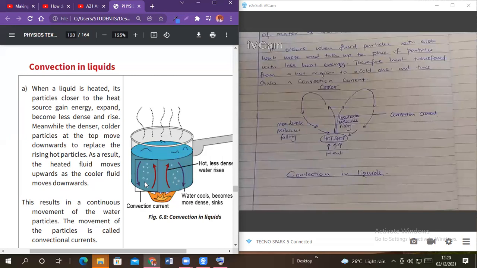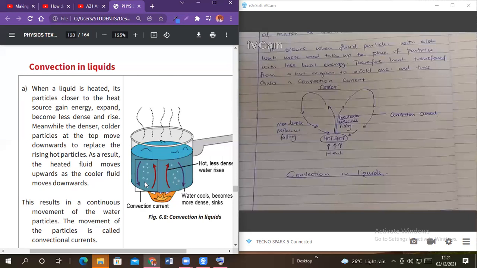Let me give you a scenario. Something that absorbs heat energy becomes less dense. I can tell you this. This one you have already seen it. Let me give you an example. If you get a balloon and fill it with air, and then try to burn that balloon, it will even pop before you see anything. But what will happen is that that balloon will become less dense and it will rise.